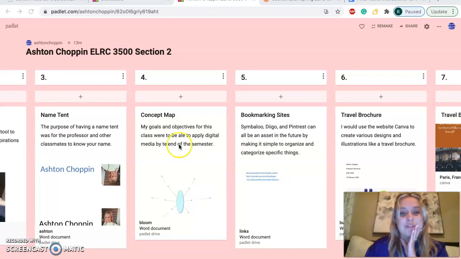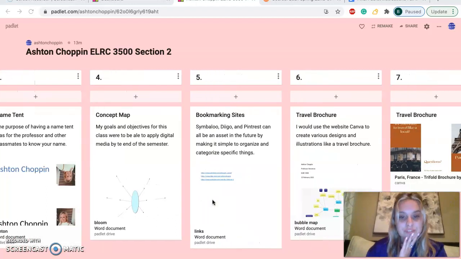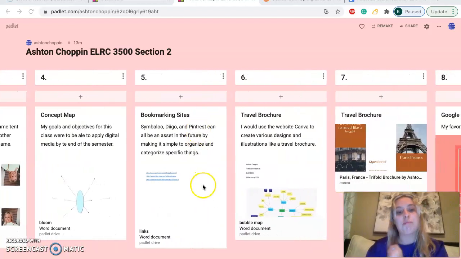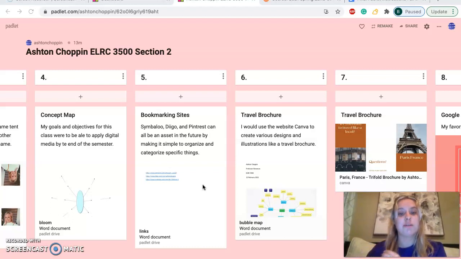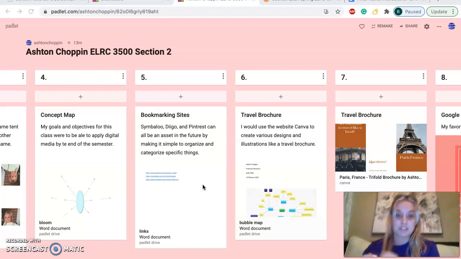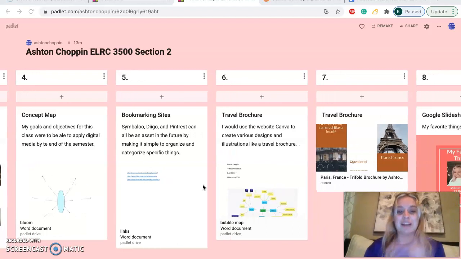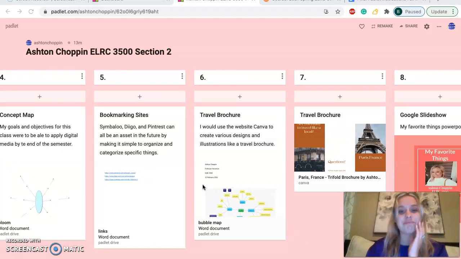And then this was a concept map we made of our goals and objectives for this class and for the semester. And then these were all my bookmarking sites, so Symbaloo, Diigo, and Pinterest. And I will be using these in the future, especially Pinterest, because I already love Pinterest and I like to categorize my things and stuff.